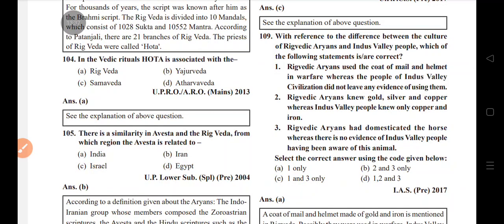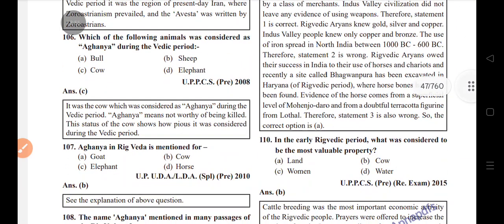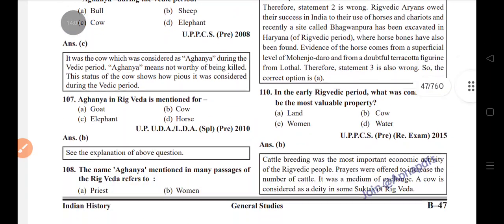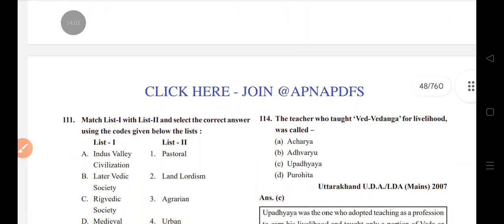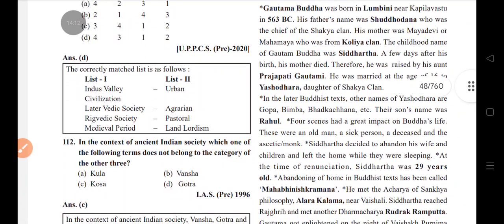With reference to the culture of the Rig Vedic Aryans and the Indus Valley Civilization, which of the following is correct? The Rig Vedic Aryans used coats of mail and helmets in warfare, whereas the people of the IVC did not leave any evidence of using them. In the early Rig Vedic period, what was considered the most valuable property? Cow. IVC was urban, later Vedic society agrarian, Rig Vedic society pastoral, medieval period landlordism.